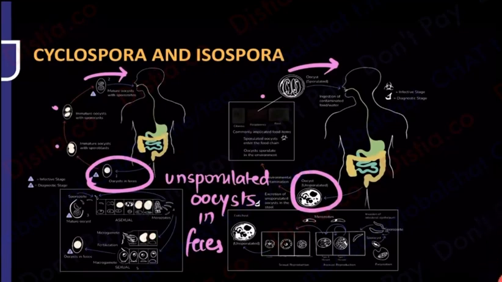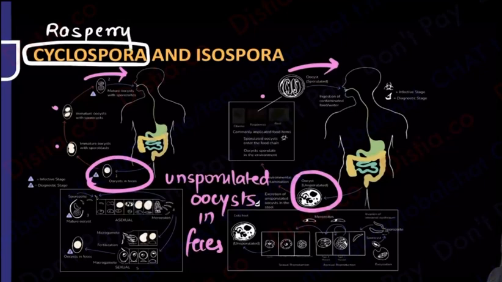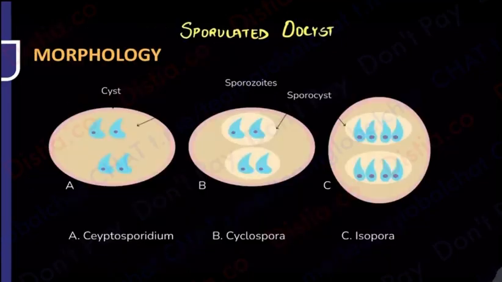One last thing. How do you get these? Eat anything. But one very interesting thing: for Cyclospora, you get a question. This is associated with raspberry consumption. This is associated with raspberry consumption. And now I'm going to show you a list over here, and I'm going to show you a nice story also after that. When I have to differentiate between Cryptosporidium, Cyclospora and Isospora, I will have to see how many sporozoites are there in these oocysts.